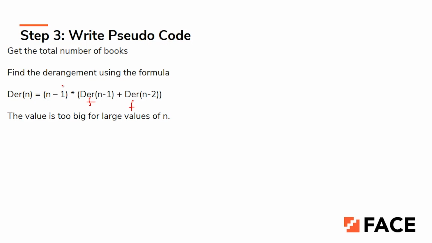So you will not have this part. Apart from that, for example, Fibonacci of 3 is equal to Fibonacci of 2 plus Fibonacci of 1. The same concept is being applied here.